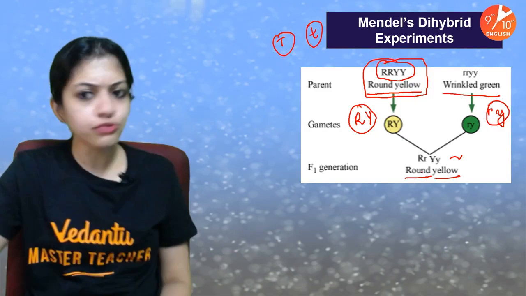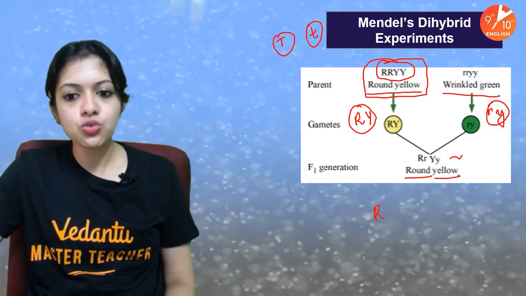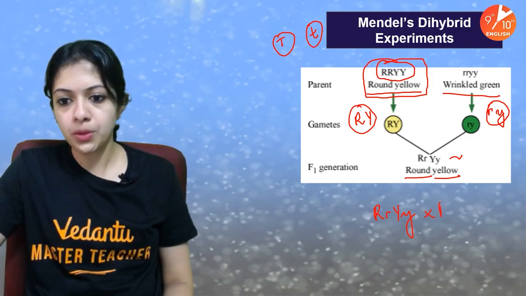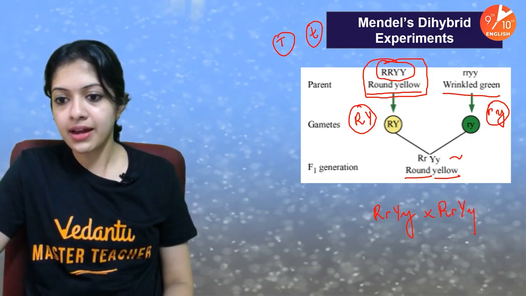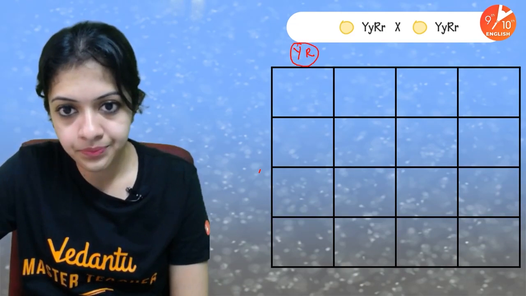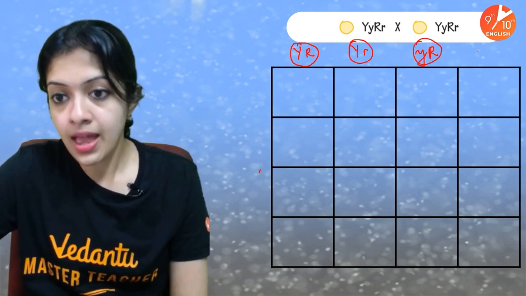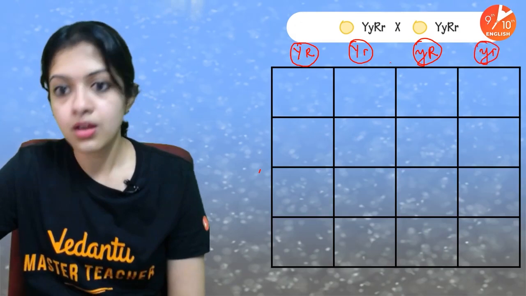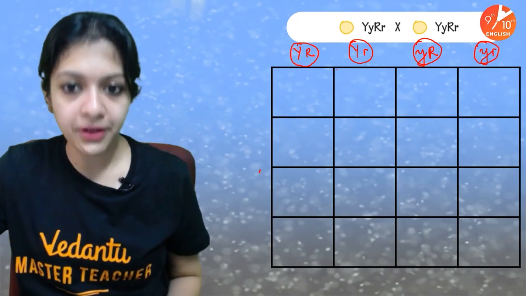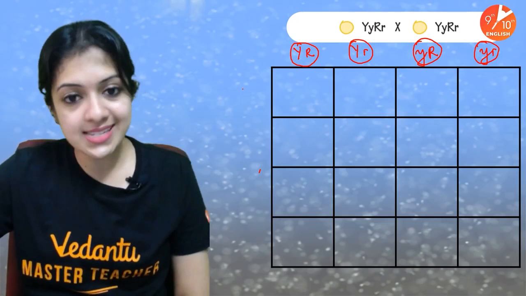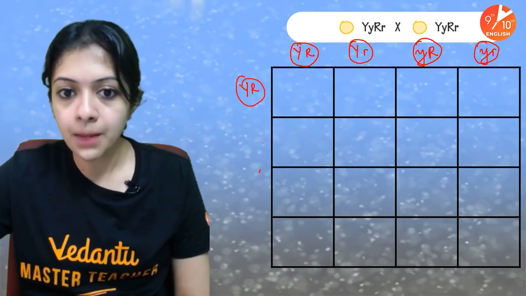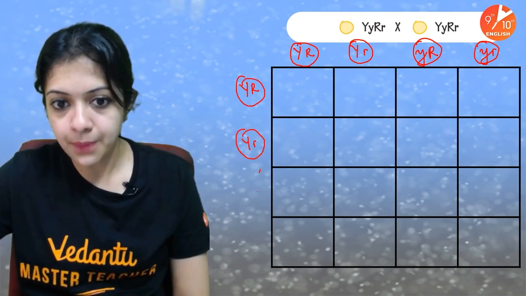Now, just like the monohybrid cross, Mendel decided to self-pollinate the F1, which means now the cross would be between RrYy and RrYy, double heterozygous. Let's try and work this out. Let's start by writing the gametes of one parent along the row: capital R capital Y, capital R small y, small r capital Y, and small r small y. Four different types of gametes are produced by each parent. Because it's a self-fertilization, the other parent also has exactly the same types of gametes.